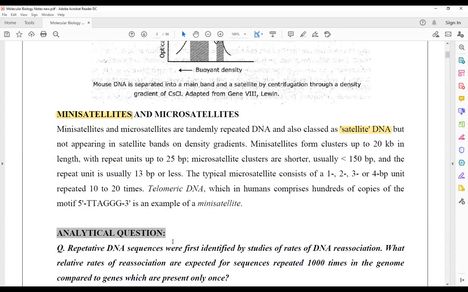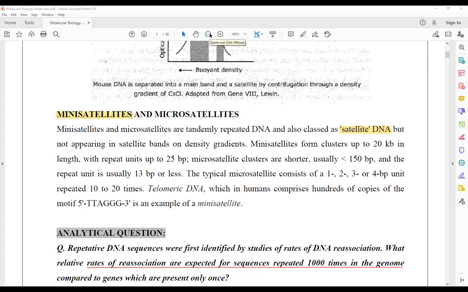Now see, repetitive DNA sequences are first identified by studies of rate of renaturation, DNA renaturation. What is the relative rate of renaturation as expected for a sequence which is repeated 1,000 times in the genome? देखिए, in this particular question, there is a sequence that is repeated 1,000 times. What would be the rate of renaturation for it? How to calculate? I have already told you about a formula.